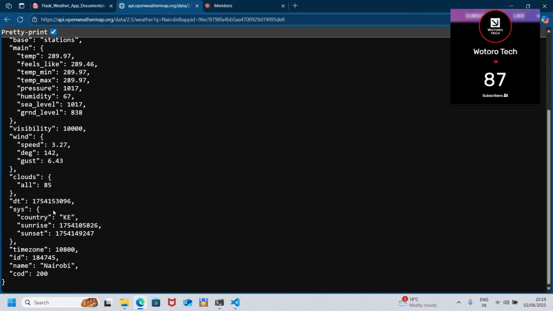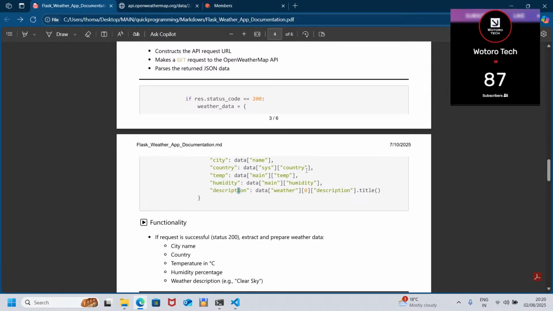See, these are, is it a two-dimensional array? Yeah. So it goes inside the sys list. Then after the sys list, the sys dictionary, it goes inside the sys dictionary. After the sys dictionary, it goes inside and looks for the country key.